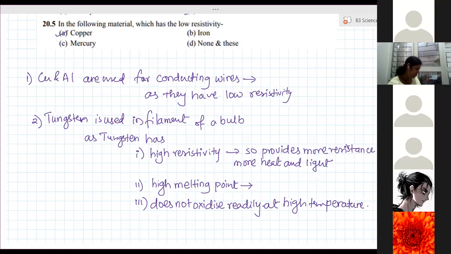Ma'am, in high melting point, is there anything to write further? No.